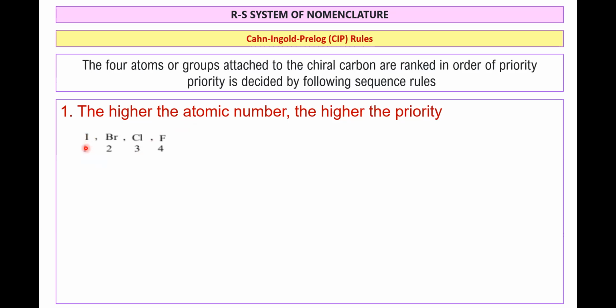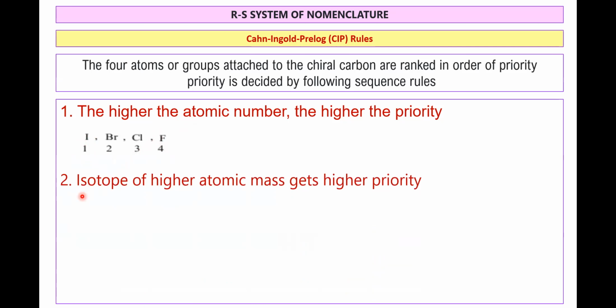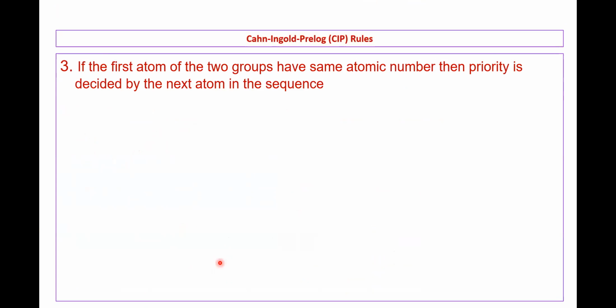So look at here, higher atomic number gets higher priority. Fluorine with lower atomic number gets lower priority in the rankings. So if we take isotopes, higher atomic mass gets higher priority. So look at this one.